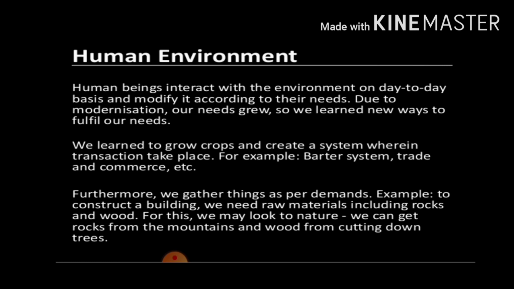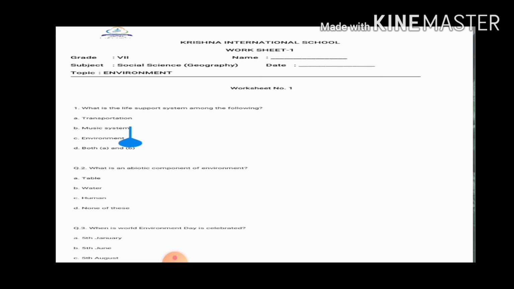That's all about today's session. Now, here is a worksheet of today's session. First, question number 1. What is the life support system among the following? Transportation, music system, environment, and option D, both A and B. Read the question properly. Read it twice and then answer the question.